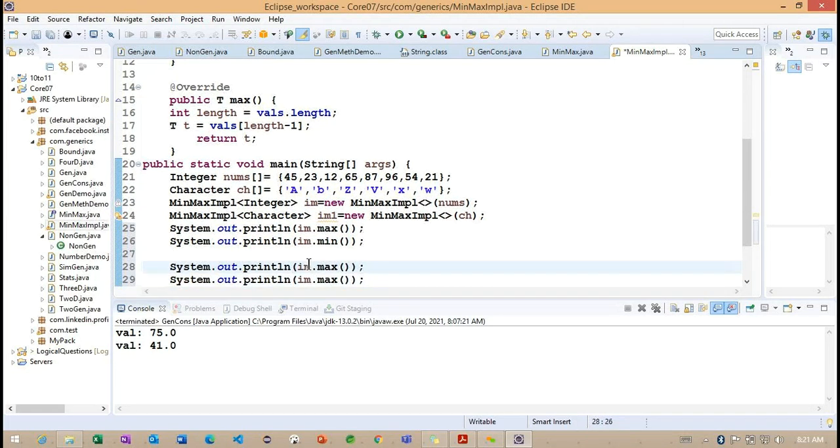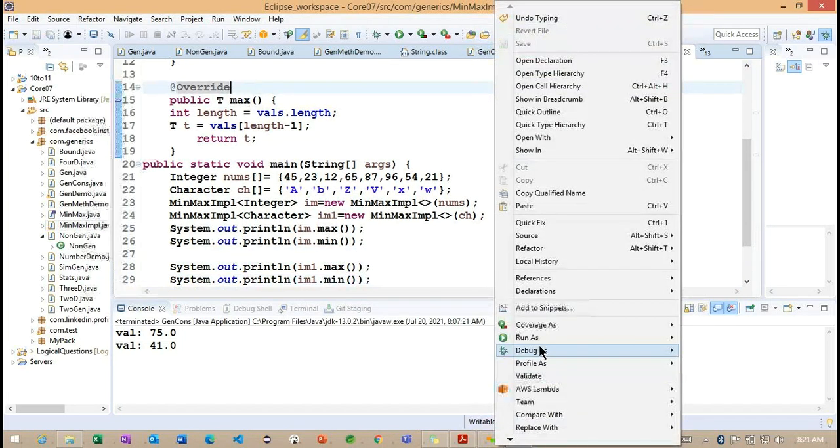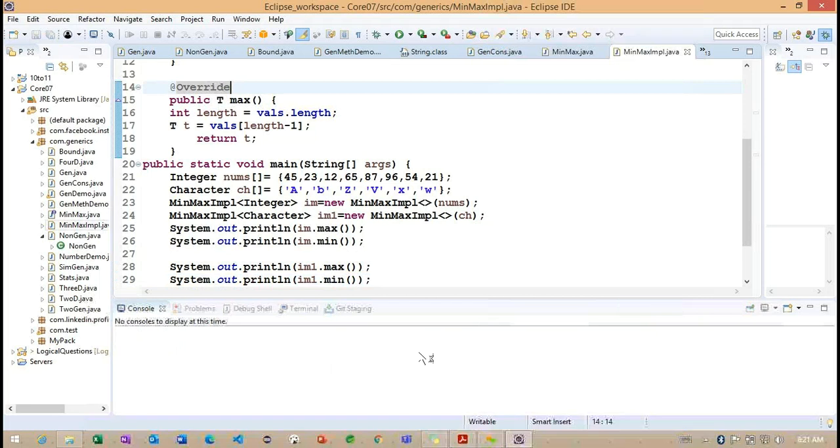Max method and min method. Here, IM1, min method. Right? Let me run this particular example.